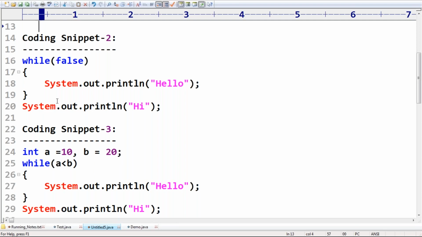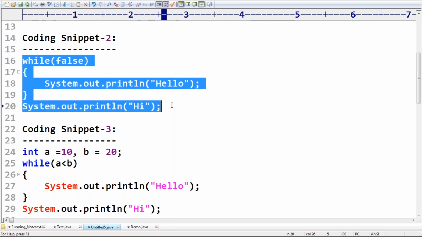Valid or invalid? Please confirm. Is the second one valid or invalid? Each and every person, please respond. I want to listen from you people. Is it valid or invalid?